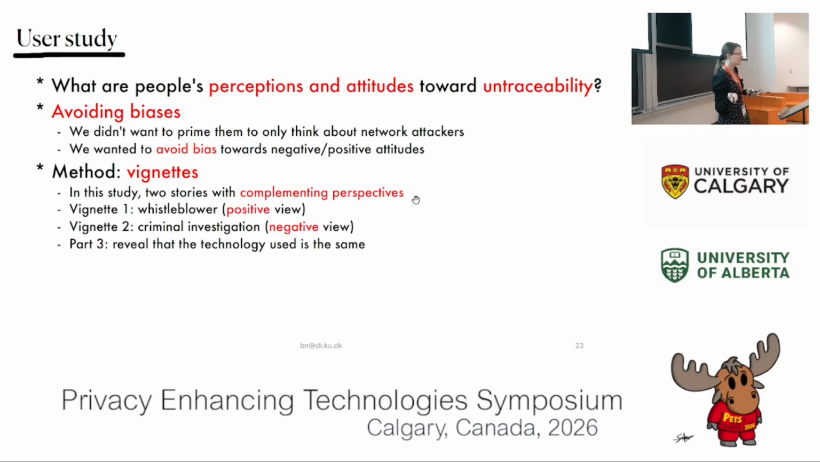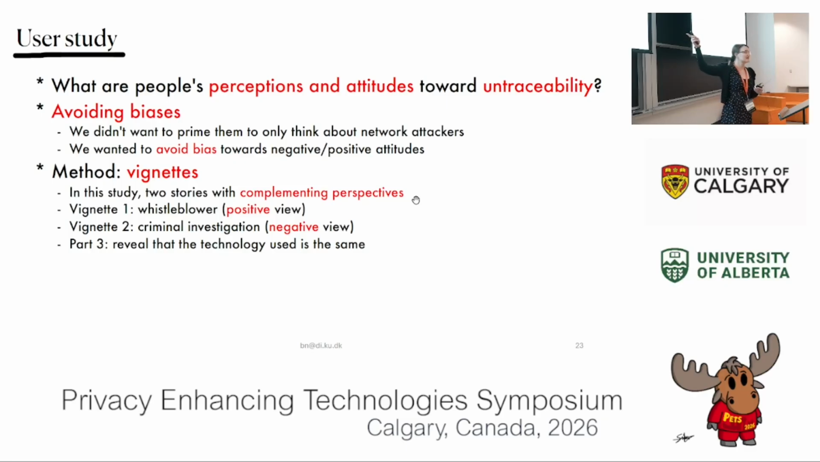So we used a methodology called vignettes. Basically, we are telling stories about fictional characters so that we're not pointing at them and saying, what would you do in this scenario? We have some story in vignette 1 with Alice and Bob, and it's a whistleblower scenario, designed so that hopefully we can show the users that there's some good use of this technology. In vignette 2, we have basically the opposite. We try to have a negative view where there are some criminals obstructing justice somehow.